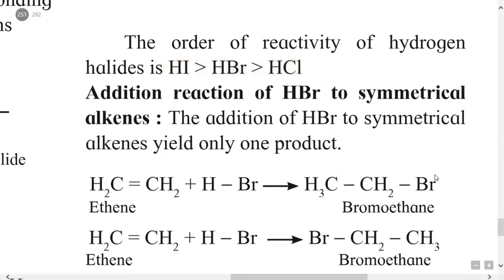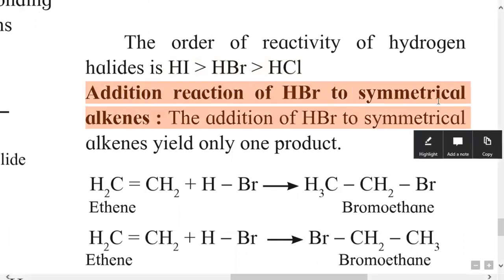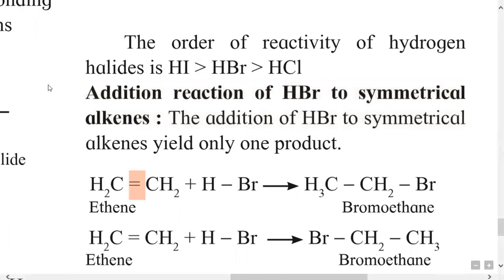Here we will study addition reaction of HBr to a symmetrical alkene. What is this symmetrical alkene? Symmetrical alkene means if we break this alkene at the carbon-carbon double bond position into two parts, then equal parts of this alkene molecule are formed.